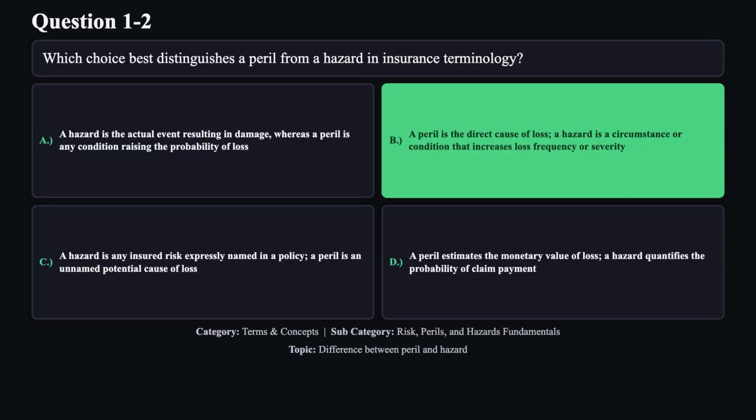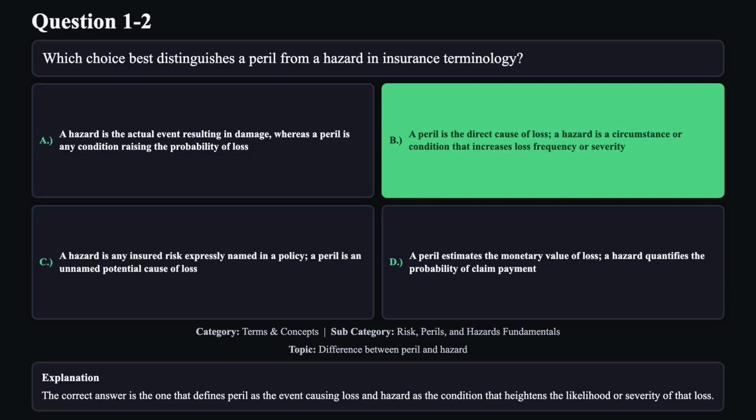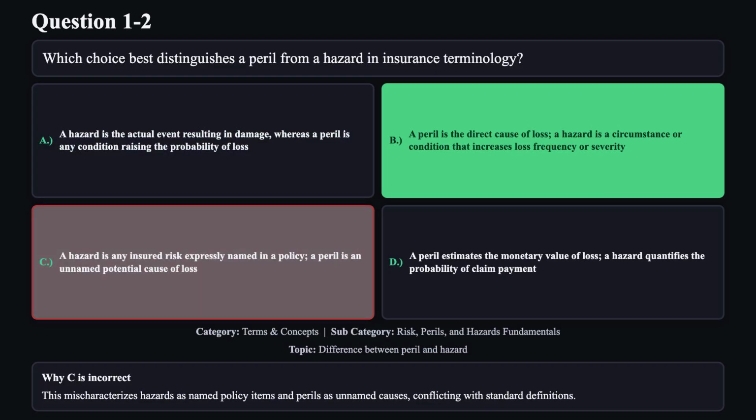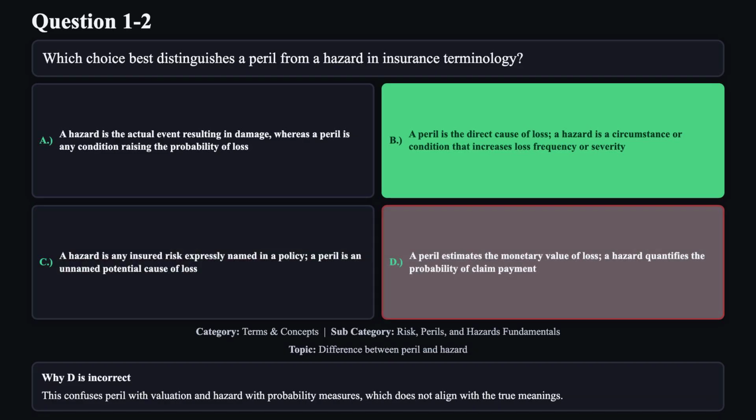The correct answer is B. The correct answer is the one that defines peril as the event causing loss and hazard as the condition that heightens the likelihood or severity of that loss. Reason A is not correct. This reverses the definitions by calling the event a hazard and the condition a peril, which is incorrect. Reason C is not correct. This mischaracterizes hazards as named policy items and perils as unnamed causes, conflicting with standard definitions. Reason D is not correct. This confuses peril with valuation and hazard with probability measures, which does not align with the true meanings.